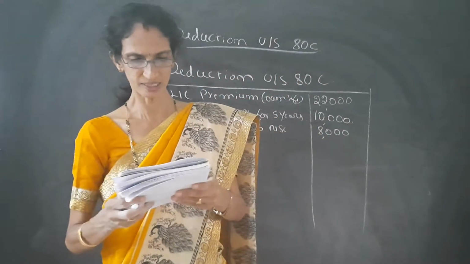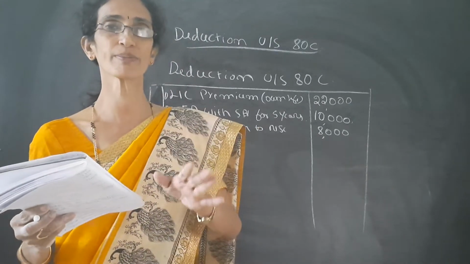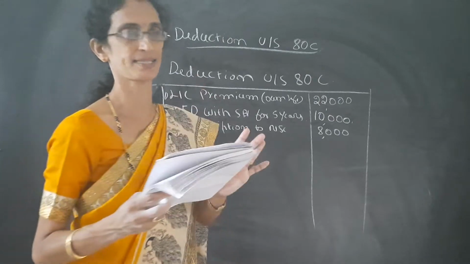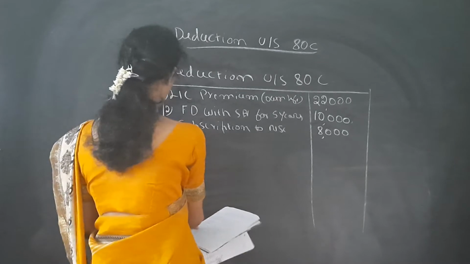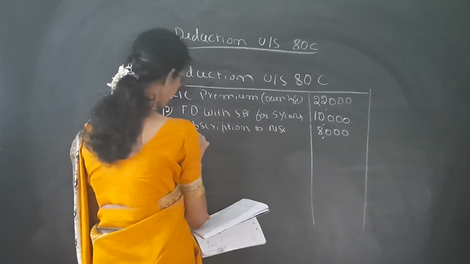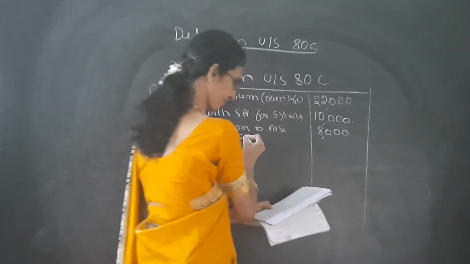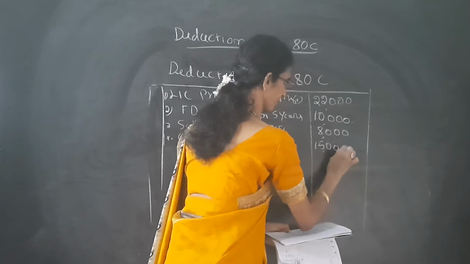Next transaction is contribution to public provident fund. If it is any contribution to other funds except unrecognized provident fund, it is yes; it comes under deduction at 80C. So we write here, fourth one, contribution to public provident fund. The amount is 15,000.